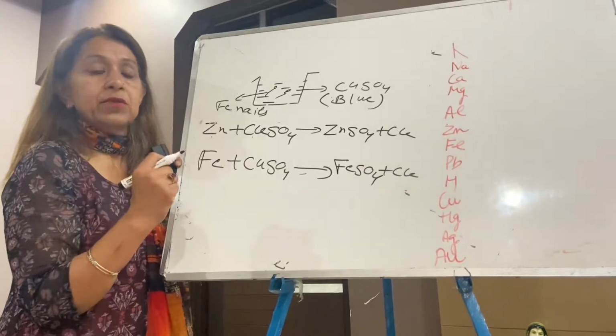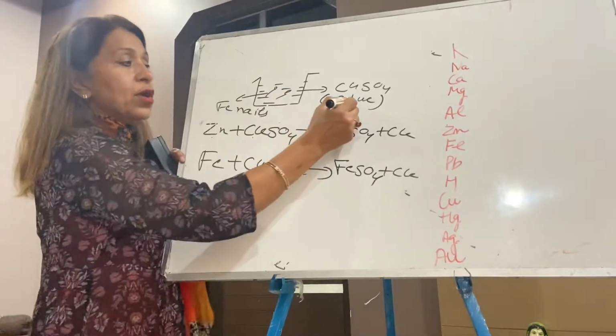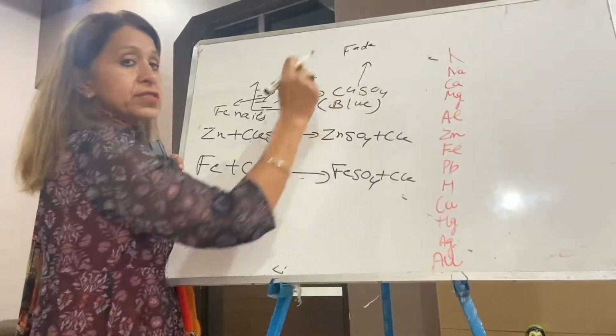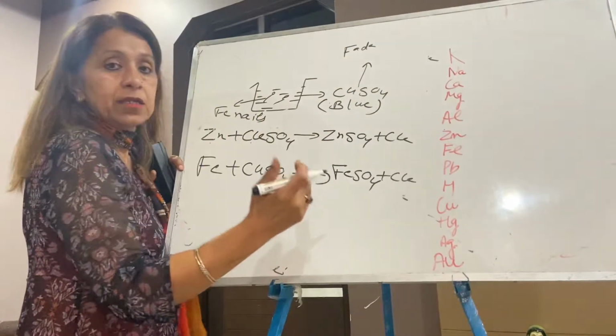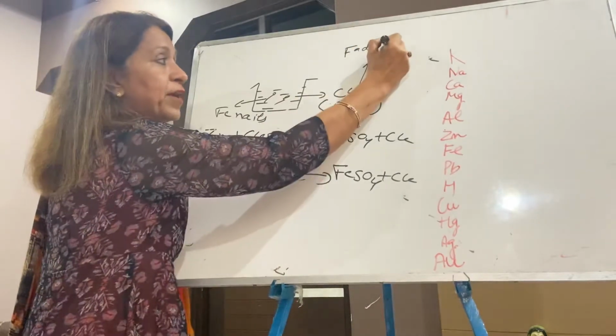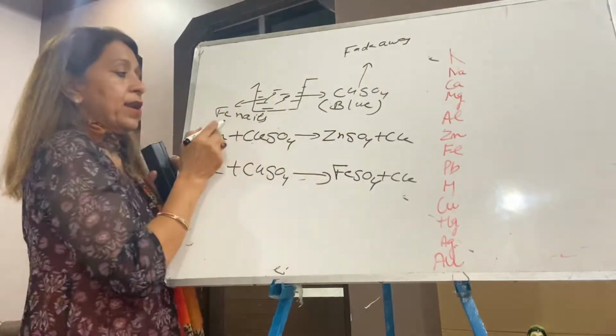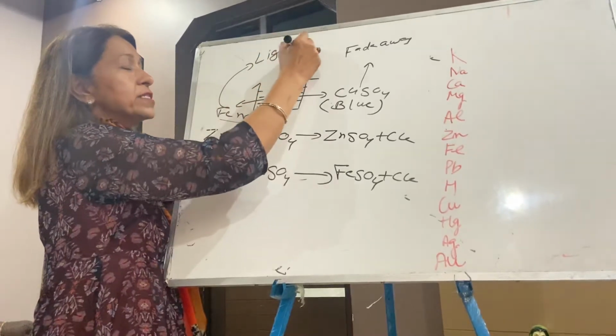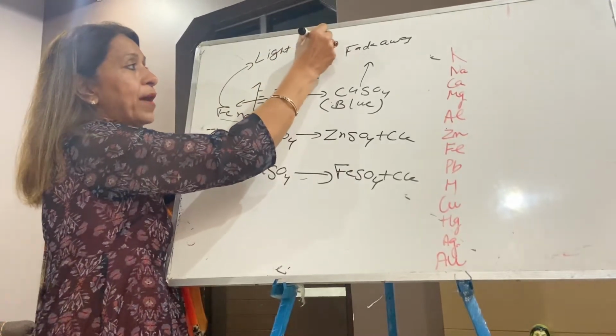After some time, you will see the blue color of the copper sulfate fade away, and the iron nails acquire light brown color.